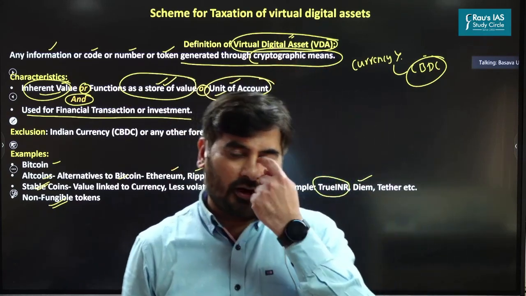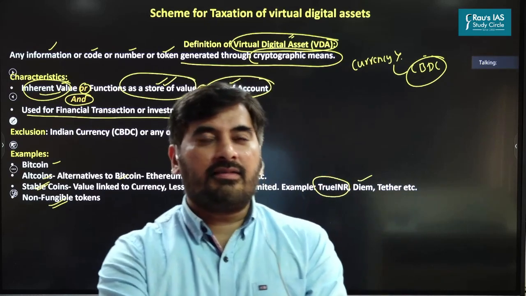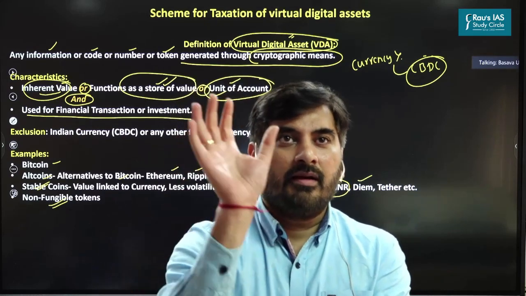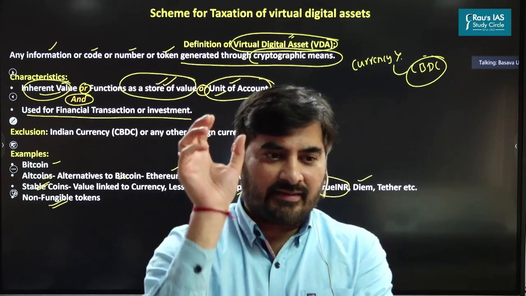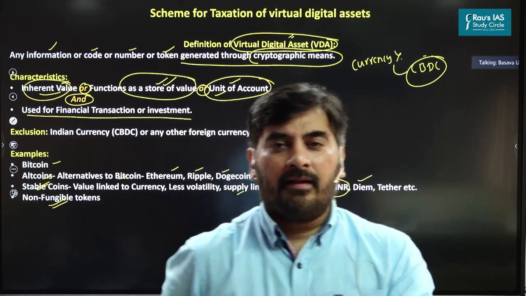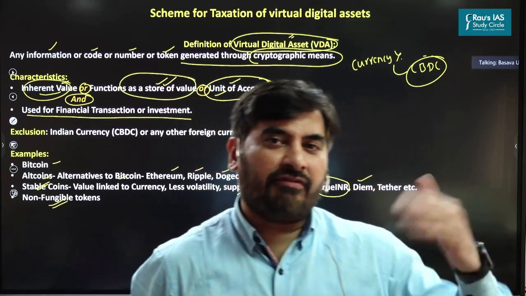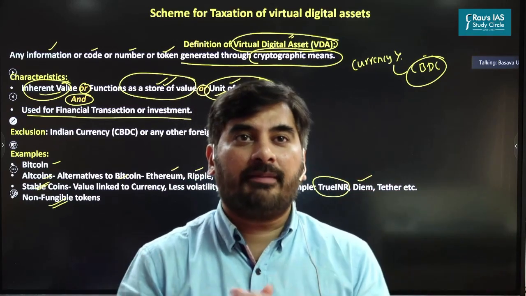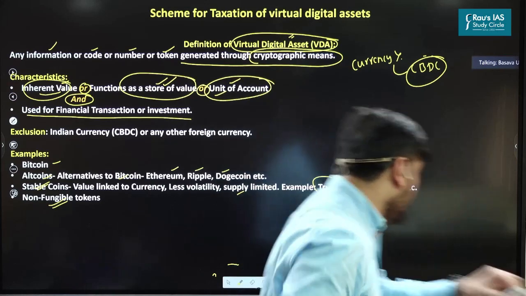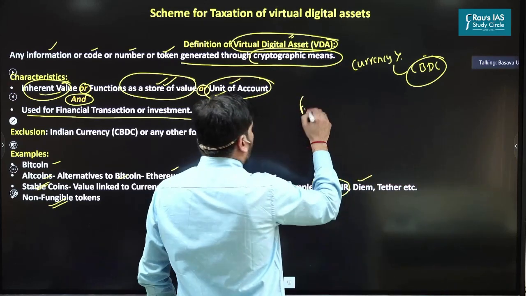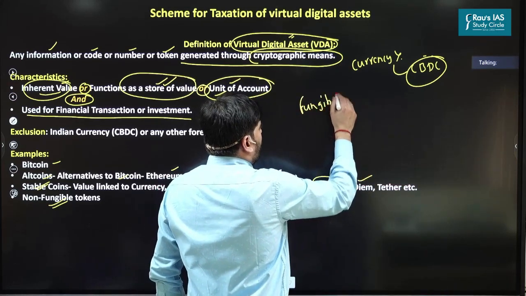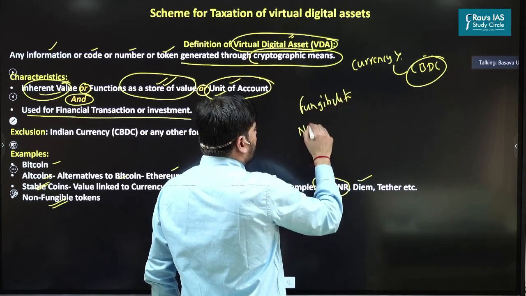Now, what are non-fungible tokens? Now, this is once again very technical, but let me simplify this as much as possible. Let me first make you understand the difference between fungibility and non-fungibility. Now, when do you say that a particular thing is fungible?